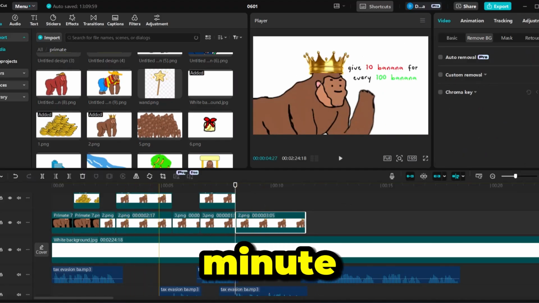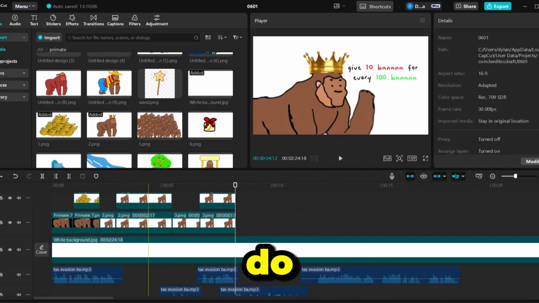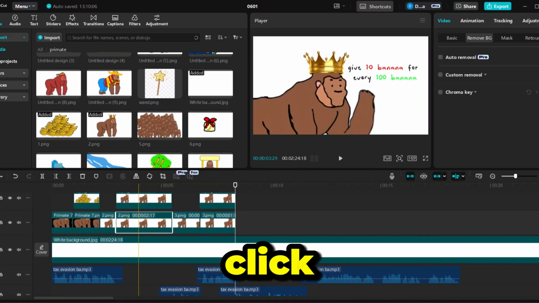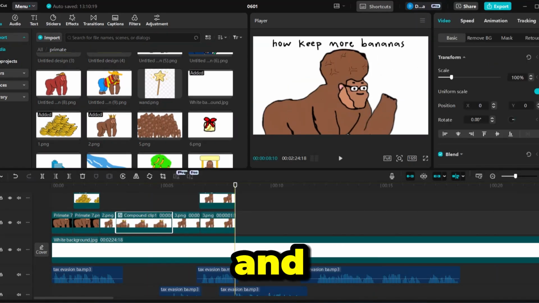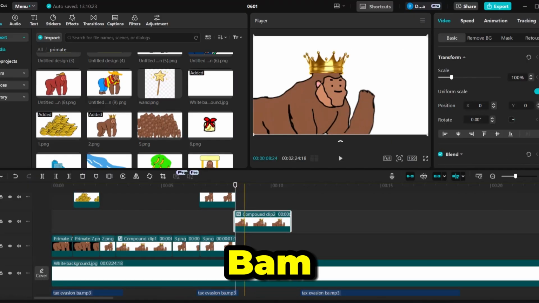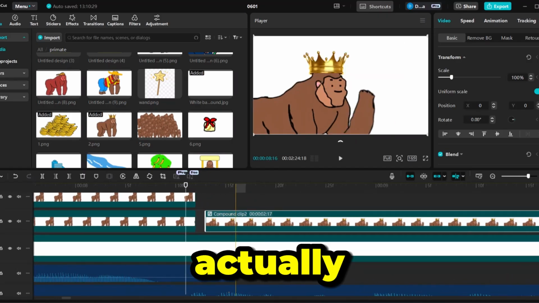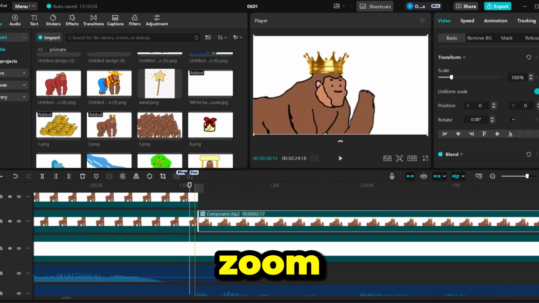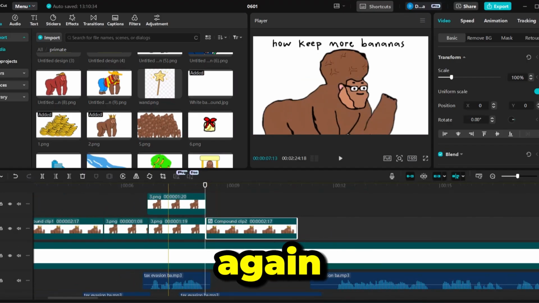Oh, wait a minute. Since it's saying something, I don't even need to put this guy. All I need to do is create a compound clip. And how do you create a compound clip? You click, then control, and then click, right click, and create compound clip, Control C, and then Control V, and bam. Okay, now. The thing I don't like about compound clips is that you never know if they're actually where they're supposed to be. You have to zoom in a bit, but otherwise, it's doing less work than going to crop everything again.